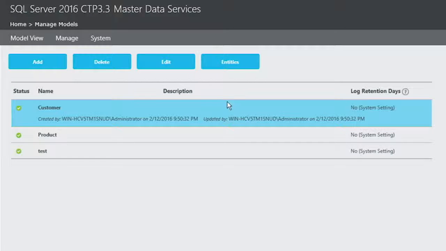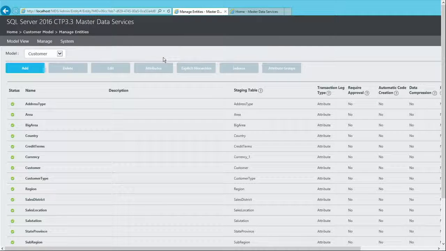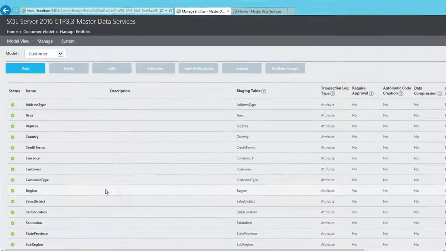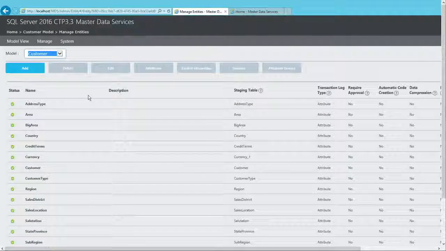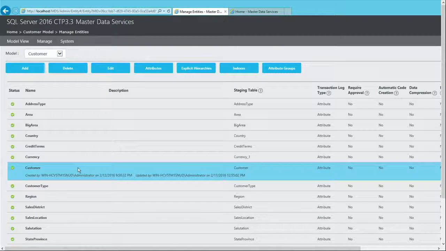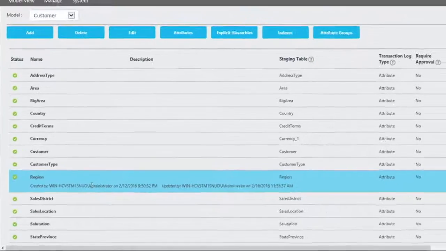Let's take a look at the customer model and look at the entities. This is the Manage Entities page. We now have an option to select the model that you want, and it shows you the entities that are part of that model. For the customer model, these are the various entities that are part of it. We are especially interested in the region entity, which is part of this model. We are going to use the definition and the master data that is part of the customer model and replicate it into the product model.